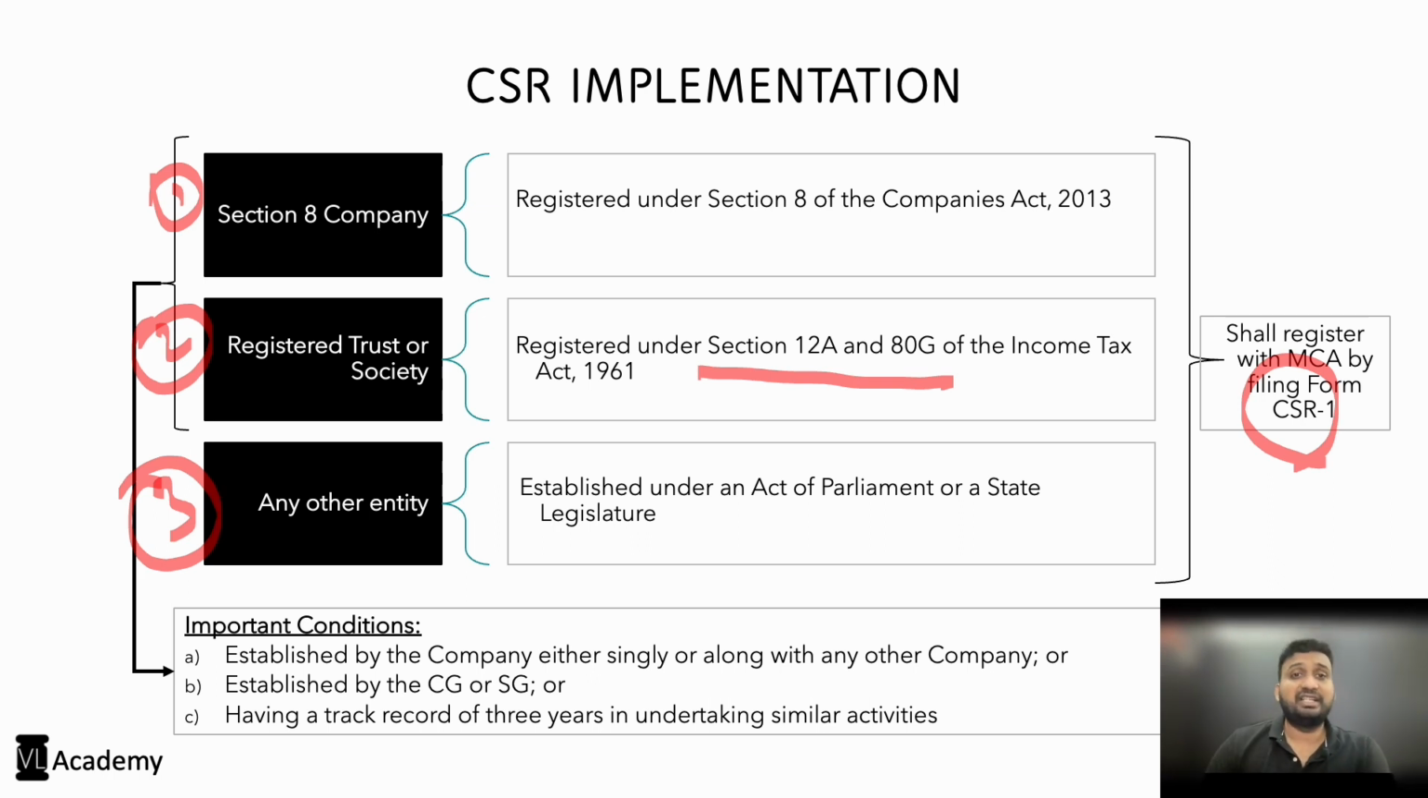Second, these entities may even be established by a central government or state government. So if a state government takes a voluntary step of establishing either a Section 8 company or a trust or society, in such cases, even those entities can still fall within this criteria. Now, in a scenario where you want to implement your CSR activities through a completely different firm or organization, in such cases, such a Section 8 company or a registered trust or a registered society should have a minimum track record of at least 3 years in undertaking similar CSR activities, right?